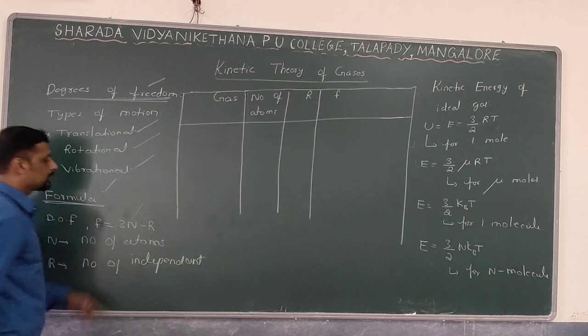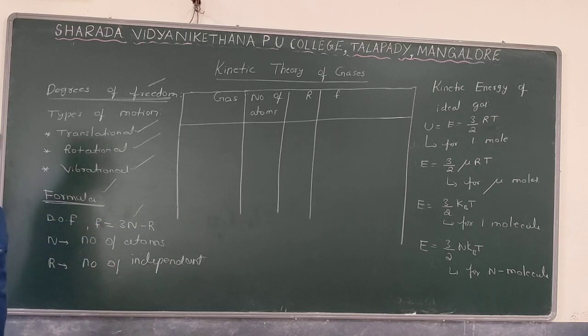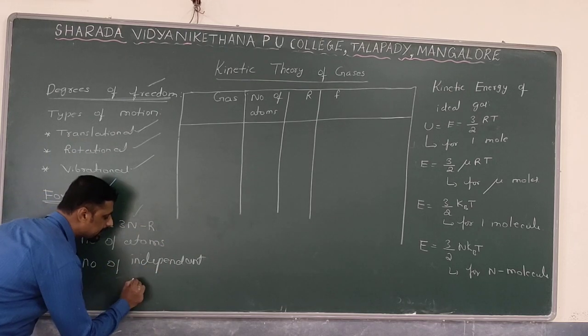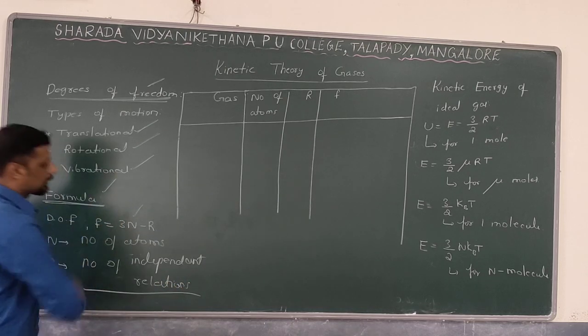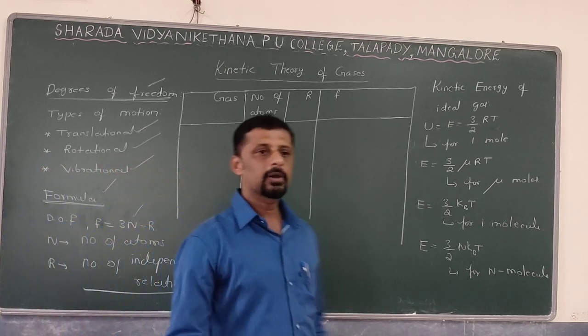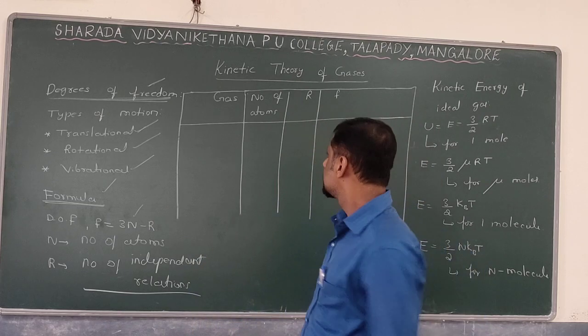So till now you considered r as the universal gas constant, but here r is the number of independent relations or number of independent restrictions. It's not the universal gas constant, it is the number of independent relations.